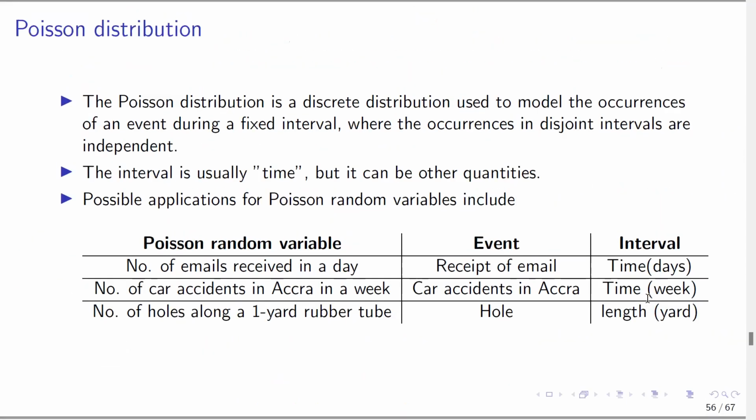So in Poisson distribution, we are just saying what is the count? What is the count of events within this interval? And the intervals involved are fixed intervals. They are the same intervals and they are disjoint. So if it's days you are looking at, you are working with days. If you're working in weeks, it's always going to be in weeks, okay?